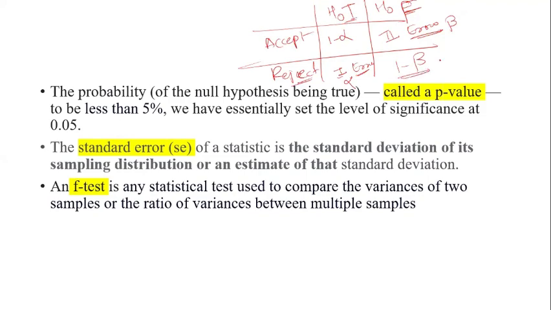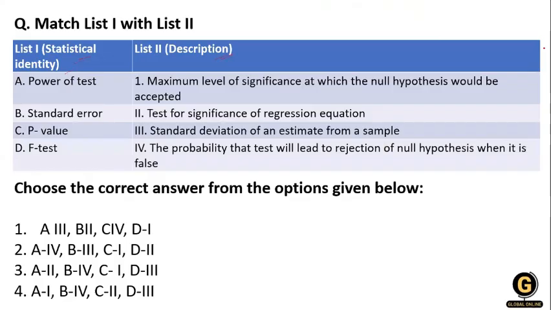So here, when you say that something is false and you strongly say that you have to reject it, that means it has power. Very few people have the guts to say a false is a false. So that is the power of the test. The power of the test is the probability that the test will reject the null hypothesis when it is false.